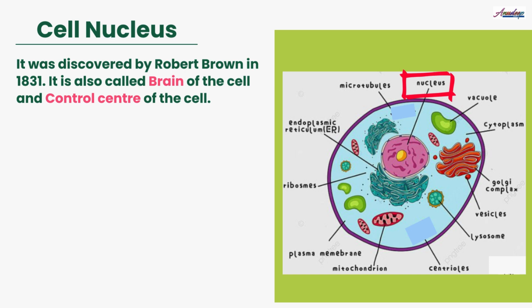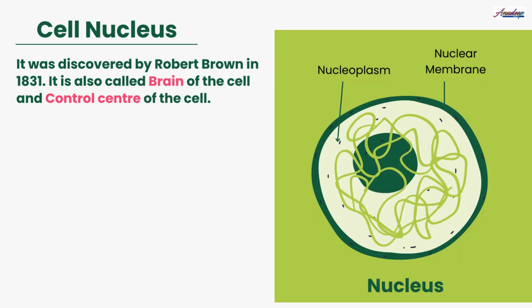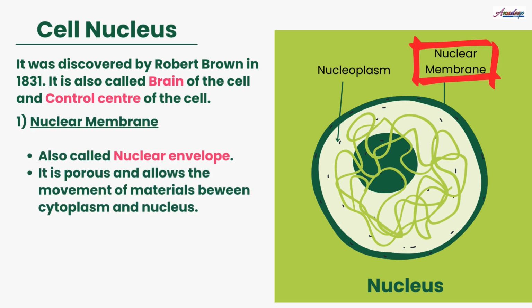If we see the detailed structure of the nucleus, the various parts are, first, the nuclear membrane. Just as the membrane of the cell is called the cell membrane, the membrane of the nucleus is called the nuclear membrane. The nucleus is separated from the cytoplasm by a membrane called the nuclear membrane or nuclear envelope. It is porous and allows the movement of material between the cytoplasm and the nucleus.